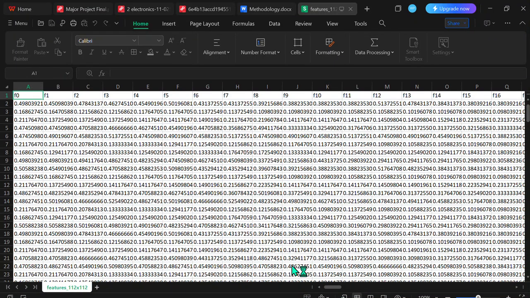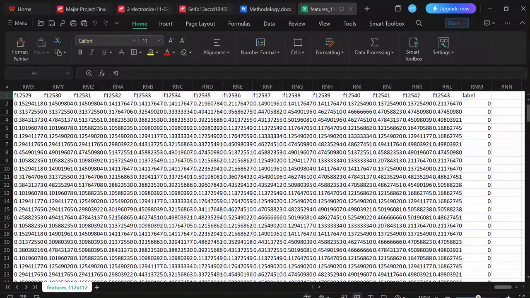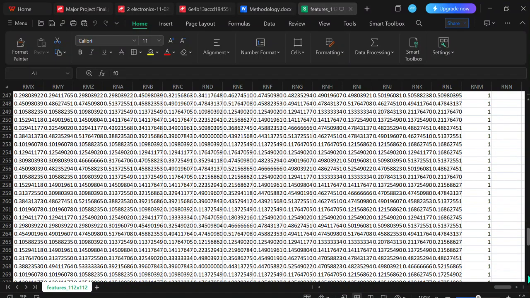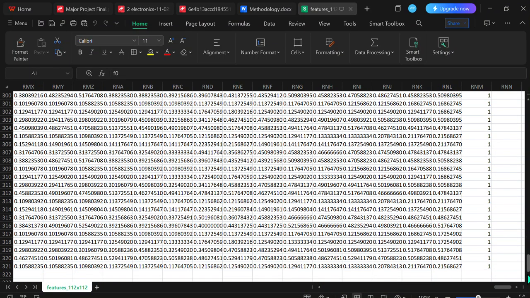So this is the dataset of 112 into 112. There are nearly about 12,000 features for a single CSV file, along with the label. And if I scroll down, there are nearly about 321 rows in a single file.